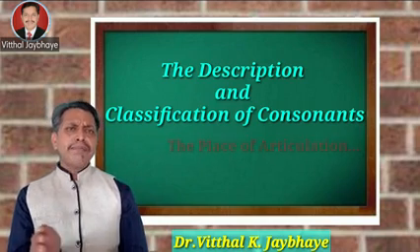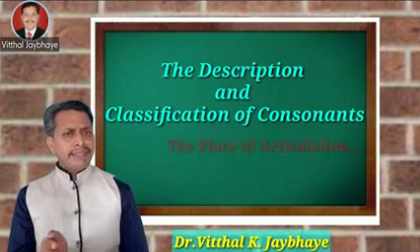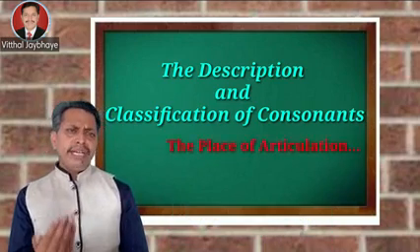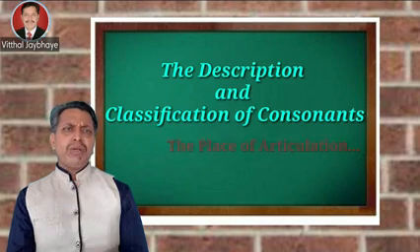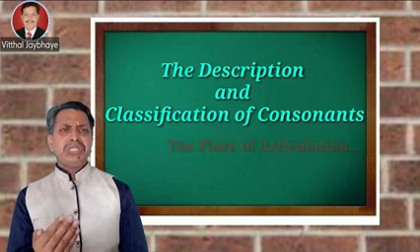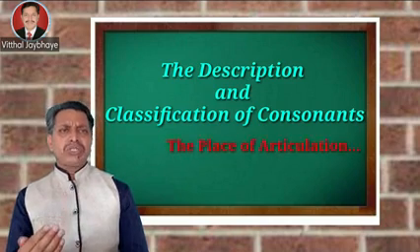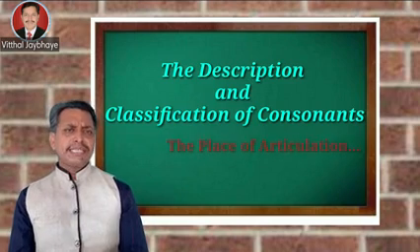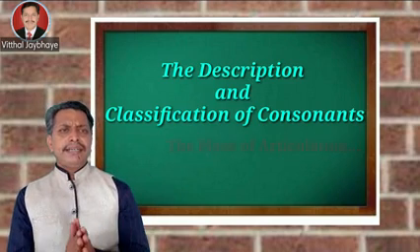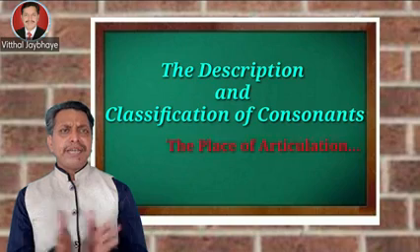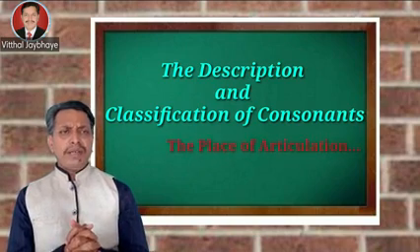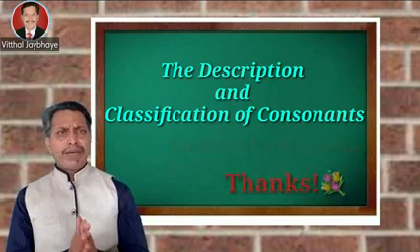In this video we only discuss the place of articulation, the manner of articulation and vocal cords. In the next video we will discuss in detail the classification of all 24 consonants with the help of place of articulation.